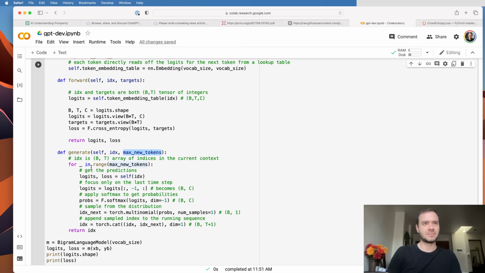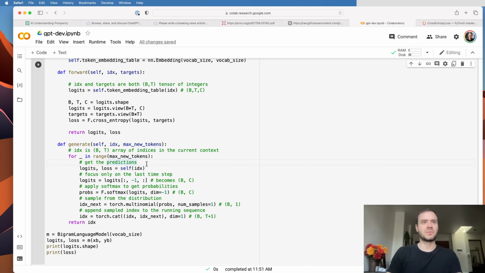On the bottom, whatever is predicted is concatenated on top of the previous IDX along the time dimension, to create a b by t plus 1. That becomes the new IDX. So the job of generate is to take a b by t and make it a b by t plus 1, plus 2, plus 3, as many as we want, max new tokens. So this is the generation from the model.